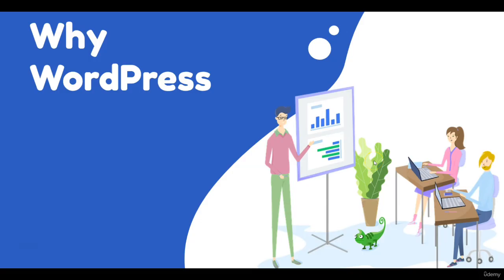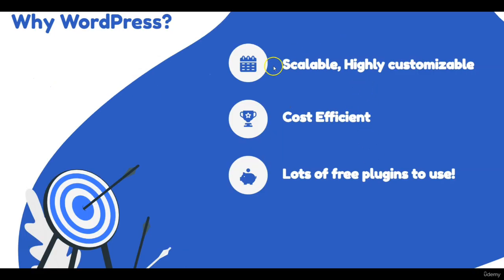Okay, so before we get started on how to create your entire website using AI, let's understand why we use WordPress as the software. The most important three criteria here is that first, WordPress is very scalable and highly customizable. This is the reason why a lot of web agencies are using WordPress to design websites for business owners, for local businesses, because WordPress is very customizable. You can even change the coding to make WordPress work the way you want. So that's the number one reason.